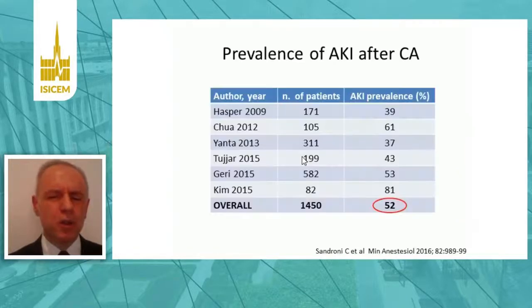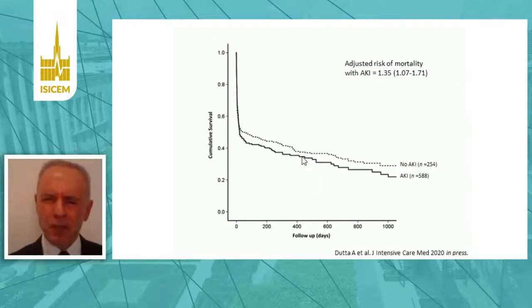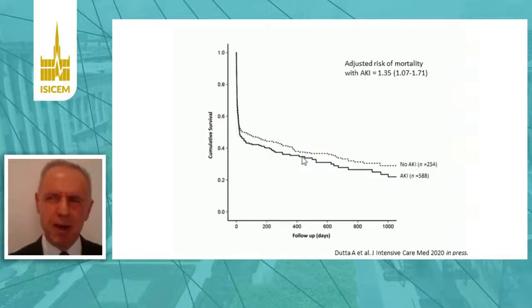Acute kidney injury occurs in around 50% of patients after cardiac arrest with various degrees of severity, and especially in patients with post-ROSC shock, in which the risk of acute kidney injury is almost twice that of those who don't have shock. And unfortunately, acute kidney injury is associated with increased hospital mortality in this univariate analysis, and these data have been confirmed recently by this large and very recent observational study with multivariate analysis.